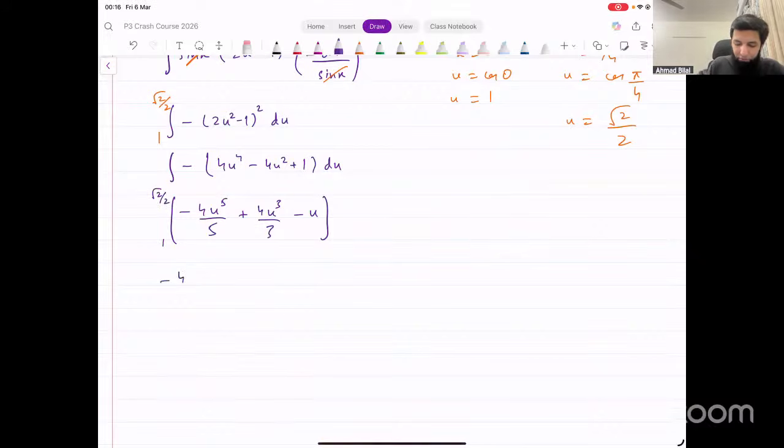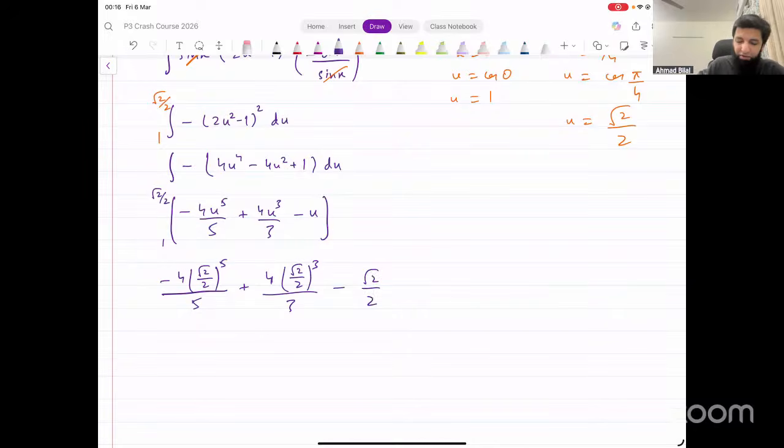And that will give us 4 into (root 2 over 2) raised to power 5, divided by 5, plus 4 into u cube, that means (root 2 over 2) whole cube divided by 3, minus root 2 over 2.